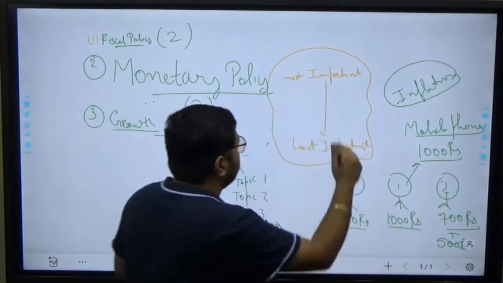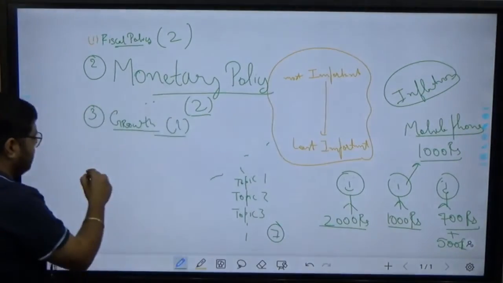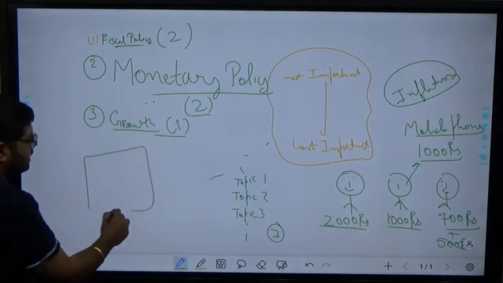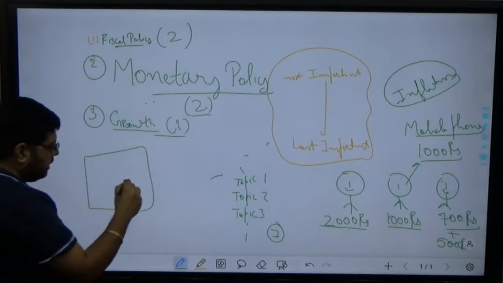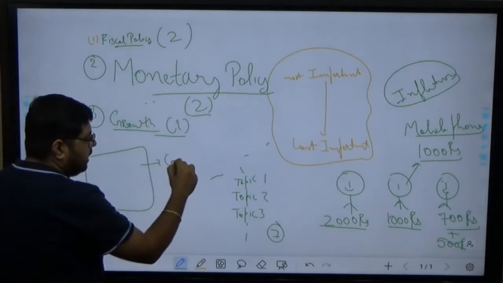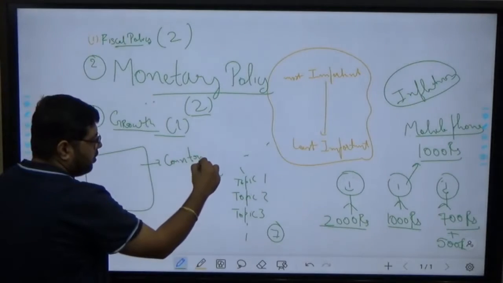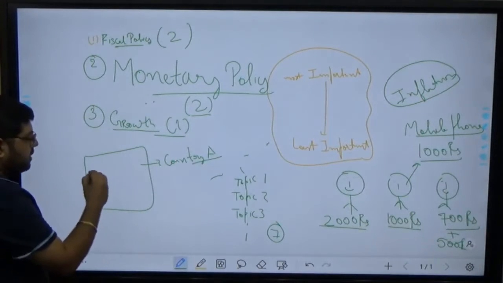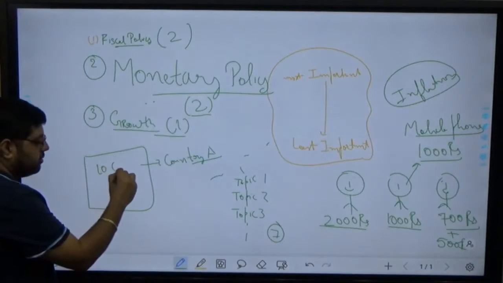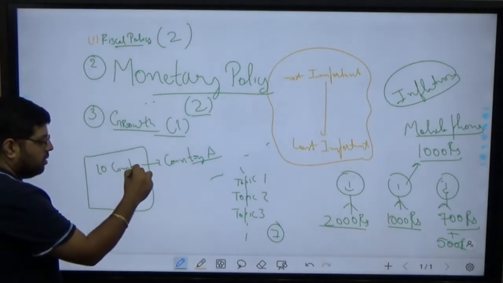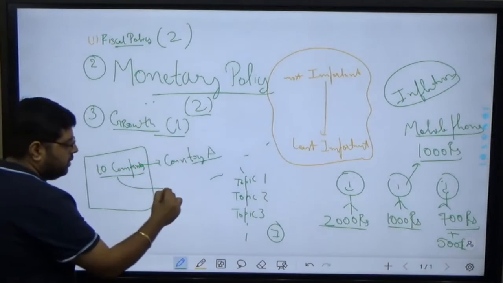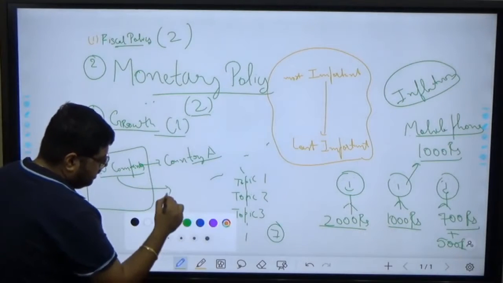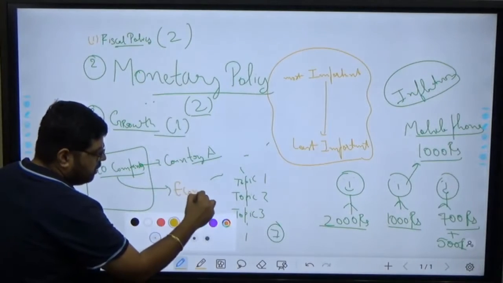Now I'll give another example. For example, this is a country, country A. In this country there are a total of 10 companies, and these companies are doing some economic activities.